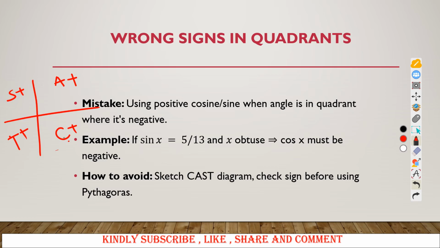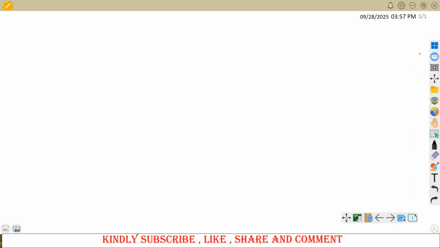So whenever you specify a quadrant, know what should happen to cos, to tan, and to sine. And they are reciprocals as well. So you need to check the sign before using Pythagoras. Especially if you come here and you simply say sine of x is that, so cos of x will simply be the square root of 1 minus sine squared. And you put this, you will forget that your solution must be negative. So you need to be careful, especially before applying the Pythagorean identity. So next, let us look at the next.